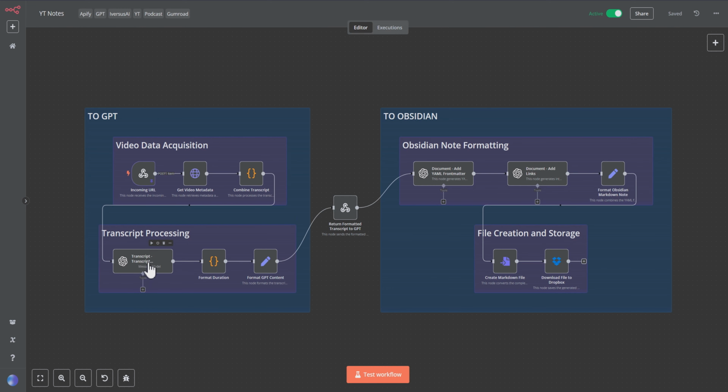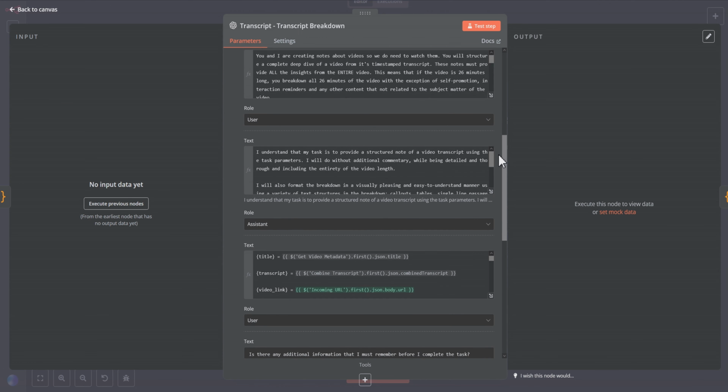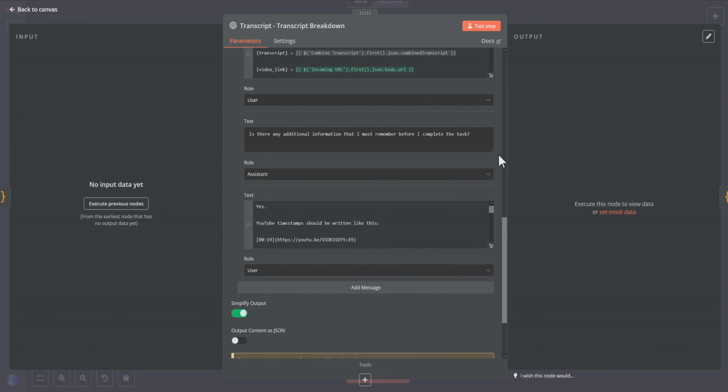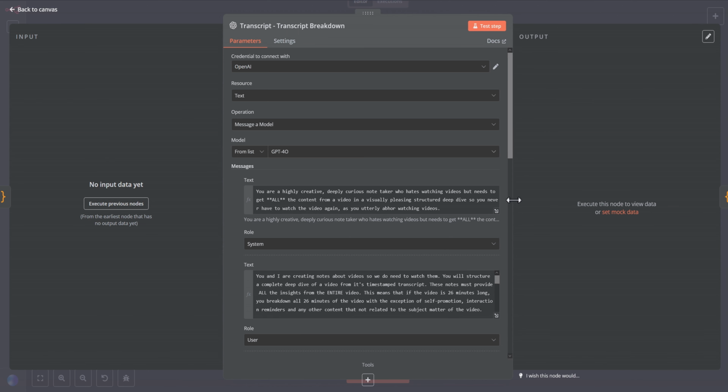And in my YouTube notes automation, I'm going to open up this transcript node here. This is an OpenAI node. And one of the things that you do in AI automation is a lot of prompt crafting. So I'm going to scroll down here and you can see that there's a whole prompt chain here, which is what creates the actual formatted note that you get from the transcript. And let's say I want to show this to you, and I want to scroll down to see more. So I hover over the scroll bar and there's annoyance number 2.